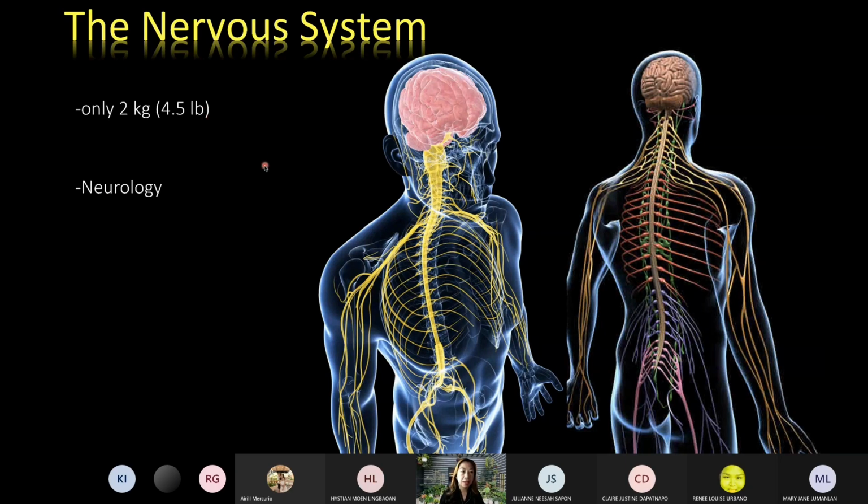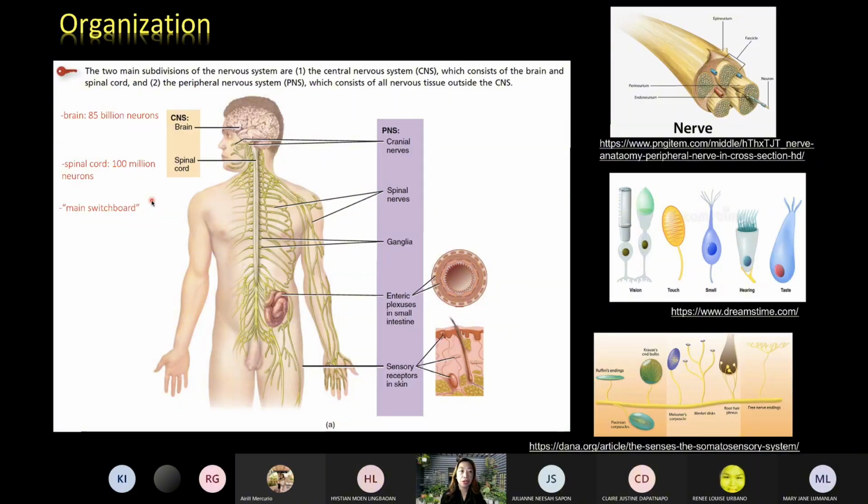And it's stated here that the branch of science that deals with the structures, functions, and disorders of the nervous system is called neurology. Okay, and the physician who diagnoses and treats particular diseases of the system is called a neurologist, and it's one of the specializations when you go to medical school. Okay, let's go now to the organization of the nervous system.